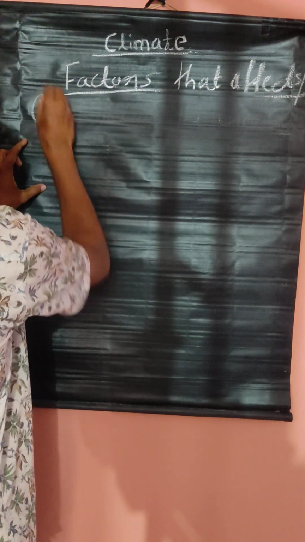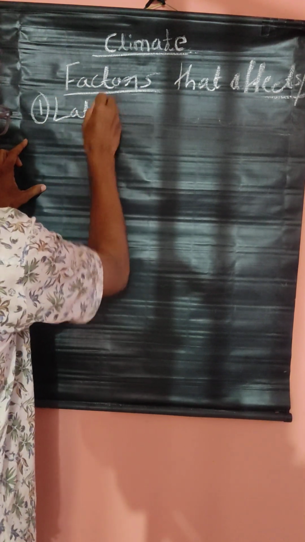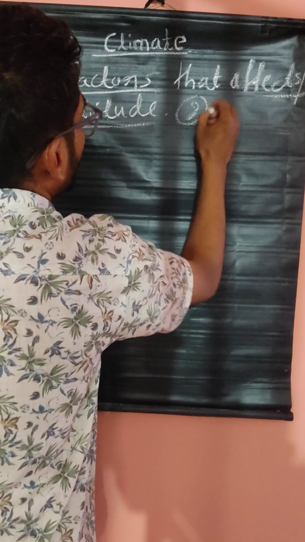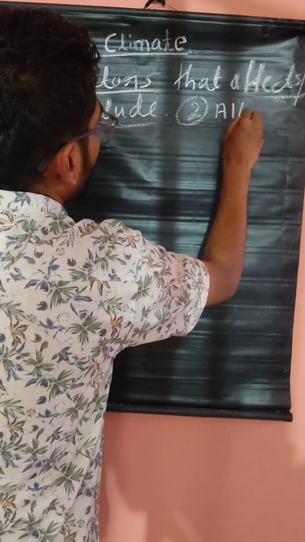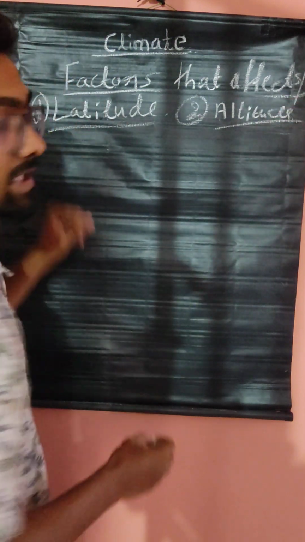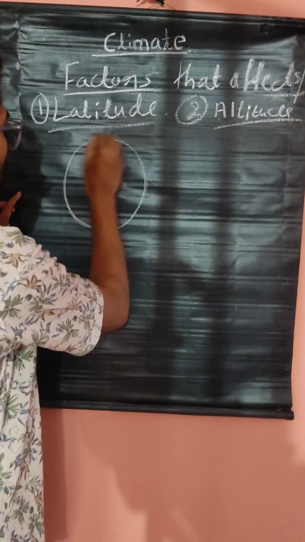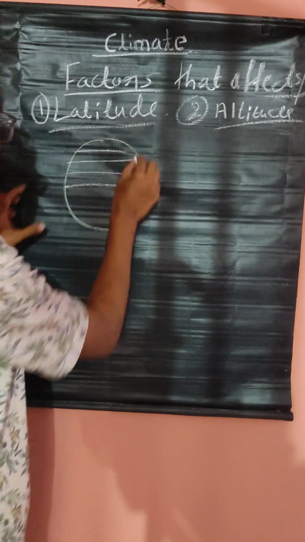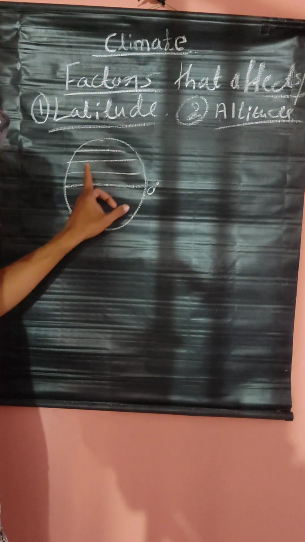First one is latitude. Second one, altitude. Latitude means, this is 0 degree and these lines are called latitude lines. These are latitude lines.